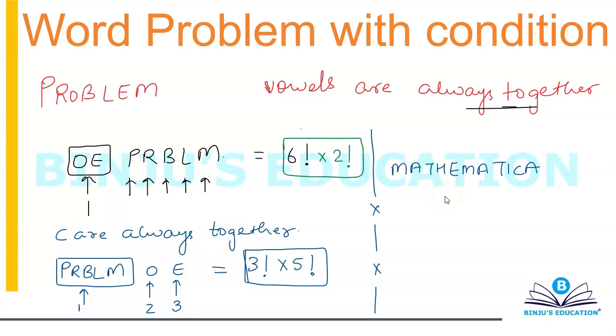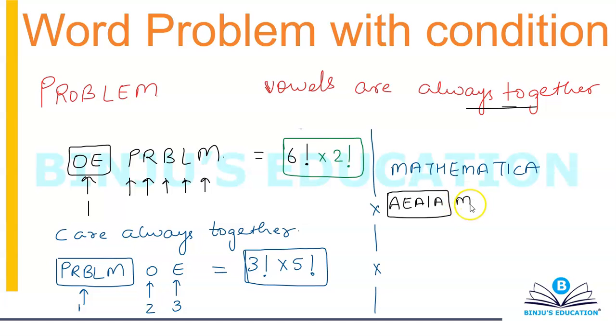Alright, let's give this one a try. Now again, we'll be thinking about this question in a mathematical way, nothing else. So we want vowels to be together. How many vowels do we have? I have A, then T is not, H is not, then I have E, then A, then I, and then A. I want them together, so I'm going to club them.